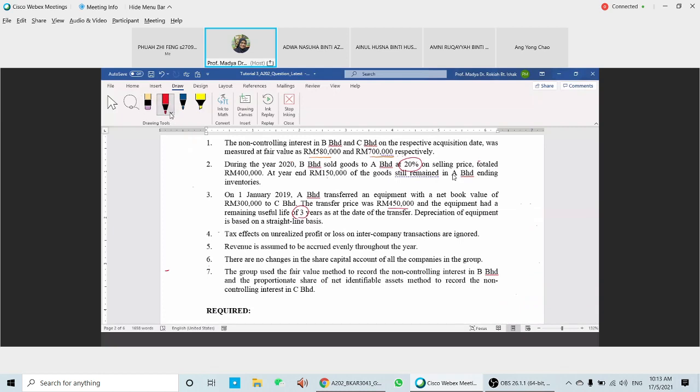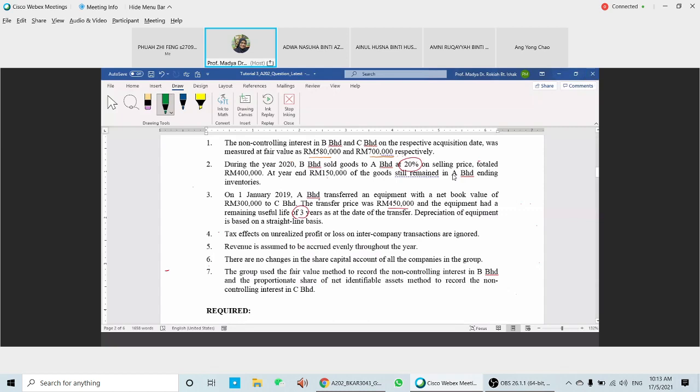Correct. Okay, so we said that the NCI interest, just delete this one for a while. Just close your chat box for a while. If you have anything, please voice out. I cannot see this one.